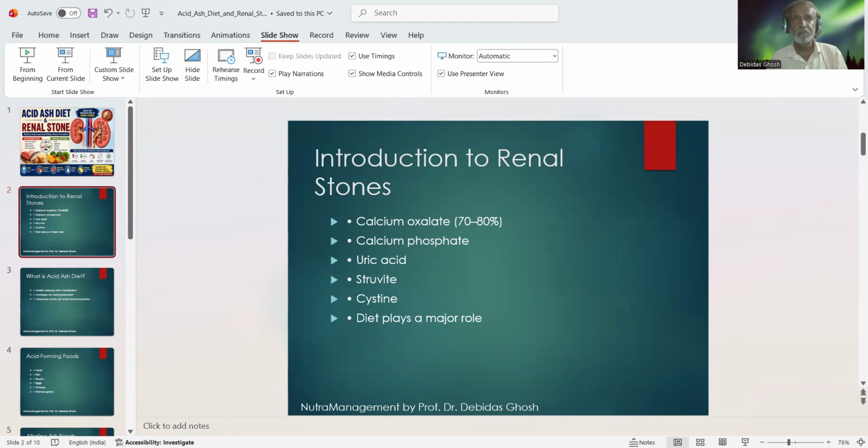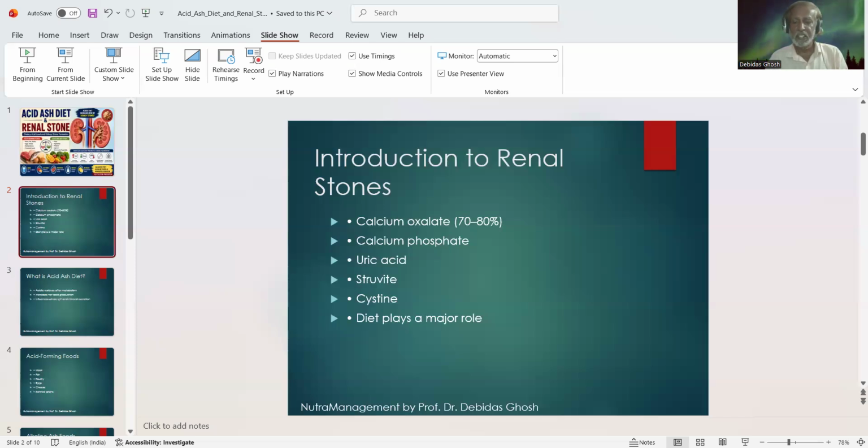Struvite stone, which is mainly due to urinary tract infection by different microbes, and such stone formation is also elevated in case of acidic urine. Cystine stone, which is linked with a genetic disorder, and cystine stone formation has a significant linkage with acidic urine.